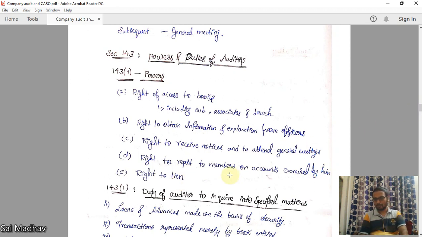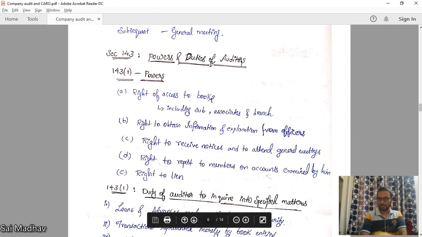There is an objective question. Does the auditor have right to lien on working papers of the auditor? No, because working papers are the property of the auditor. So the right to lien does not exist here, okay? Because it is your thing. How can right to lien exist on your thing? It exists on some other person's things.